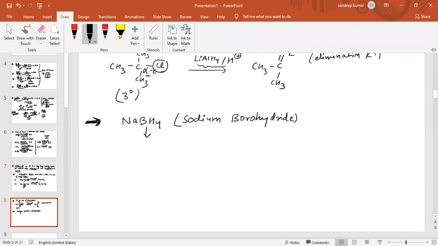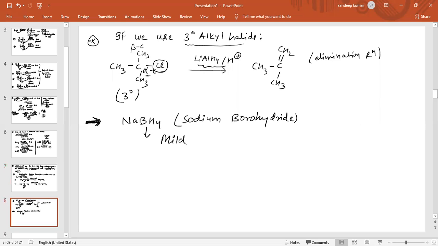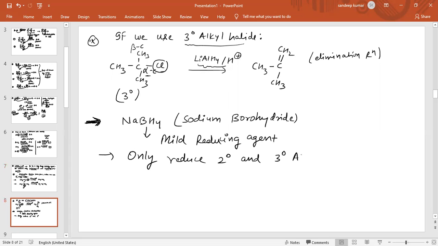So this is a mild reducing agent, which means the power of NaBH4 for reduction is less as compared to LiAlH4. Basically, NaBH4 only reduces 2-degree and 3-degree alkyl halides. It does not reduce 1-degree alkyl halides.